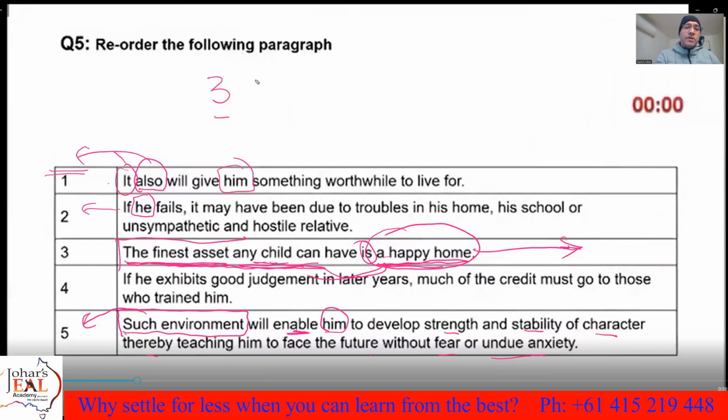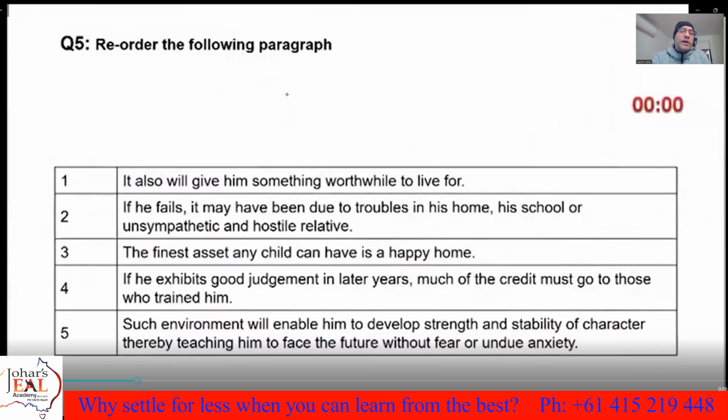So after 3 comes number 5. All right. So such environment will this. And then you add another thing. It will also give him, it means what? A happy home.